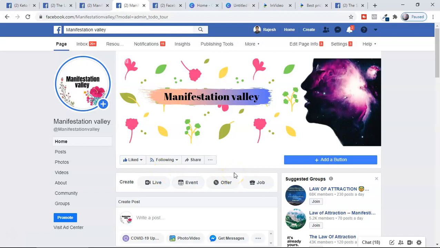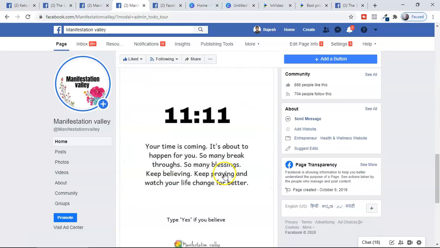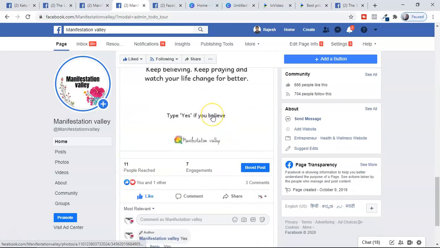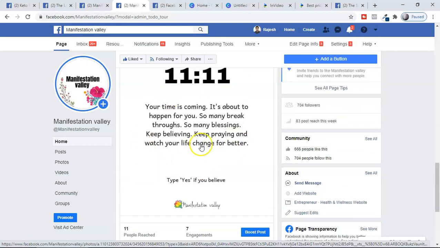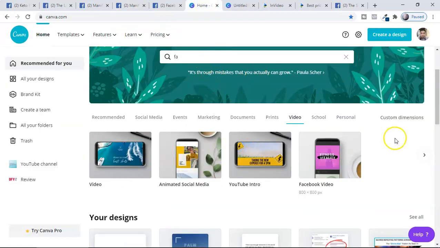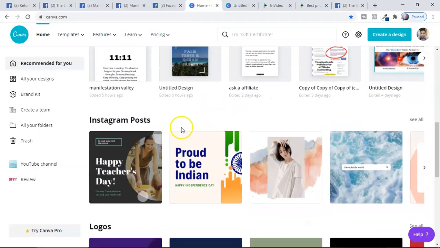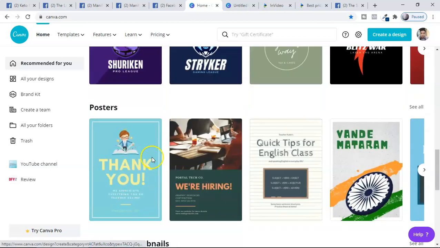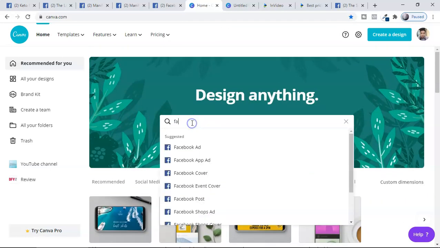And the second very valuable step, guys, is creating content like this. Your own content. Do not just repost other people's content in the beginning. That you can do later. It is very easy to create all these kinds of content with Canva. Canva is a free platform where you can create all the social media posts, Instagram posts, Facebook posts and all those. Just type here, you can see